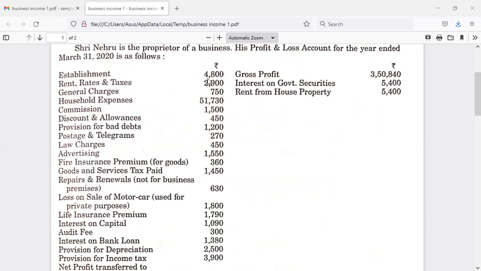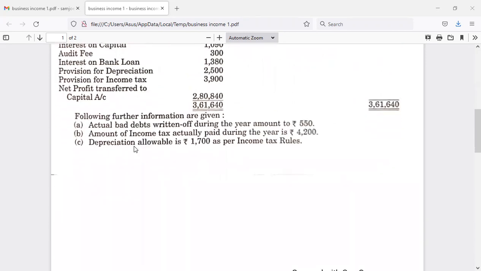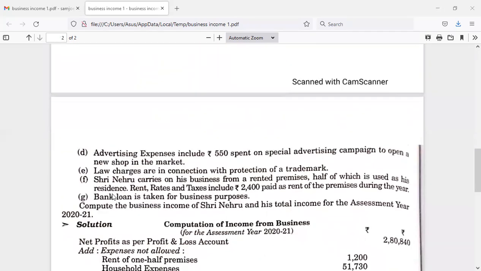Now in order to establish or set up a business, there are expenditures that are required to be incurred. But here the nature of the establishment expenditure is not given. Simply they have given a name, establishment expenses. Instead, if they could have given preliminary expenses, in that situation we are supposed to take only 1/5. But here no such information is given, so establishment expenditures are allowed as business expenditures. And the solution must be made in consideration of the additional information, so we have to be careful while solving the problem.